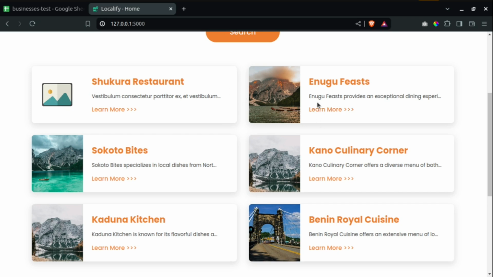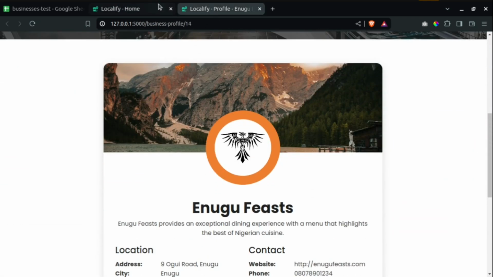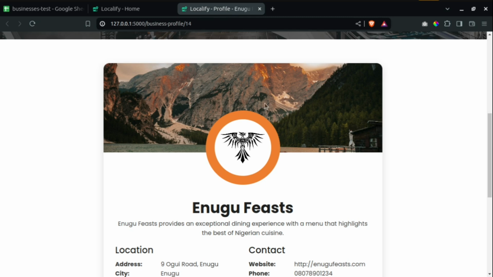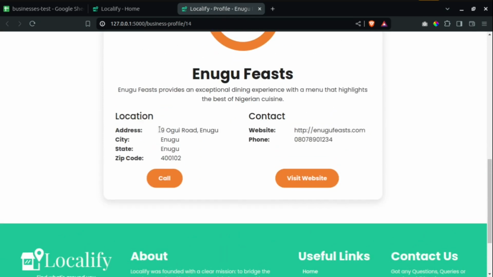If you want to learn more about a business, you can just open it in a new tab and it will show you the profile of the business. This is Enugu Feasts. You can see the full cover photo, and the random logo I picked from the internet. You can see the description, then the details: Number 9, Ogui Road, Enugu. You can see the website and the phone number. These are not real data, these are just test data I generated with AI.